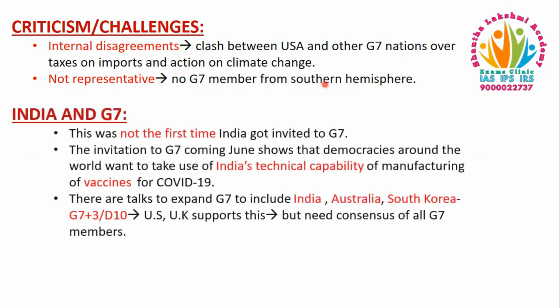Now, let us look at the relationship between India and G7. As we have seen in the beginning of the video, the UK invited India along with countries like South Korea and Australia as a guest to G7. Remember, it was not the first time though. It was invited in the years from 2005 to 2009 and 2019. You don't need to remember the years, but remember that it was not the first time. The invitation to the G7 coming June shows that democracies around the world want to make use of India's technical capability of manufacturing vaccines for COVID-19.